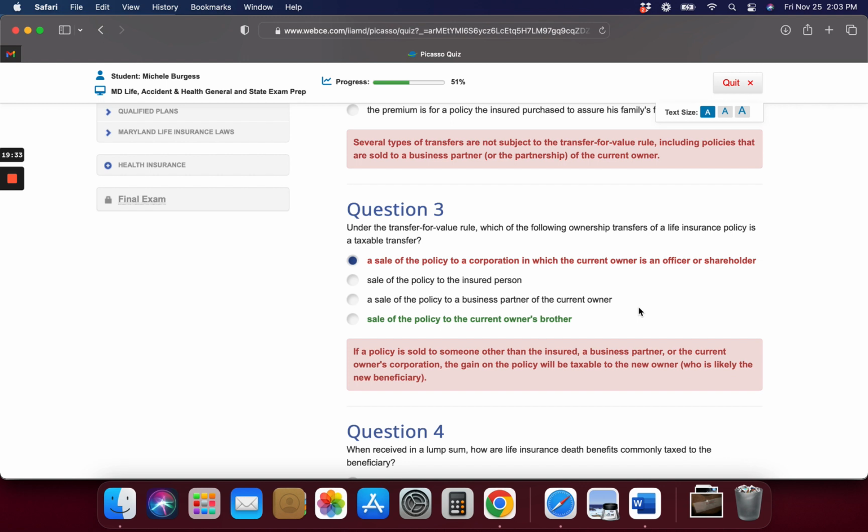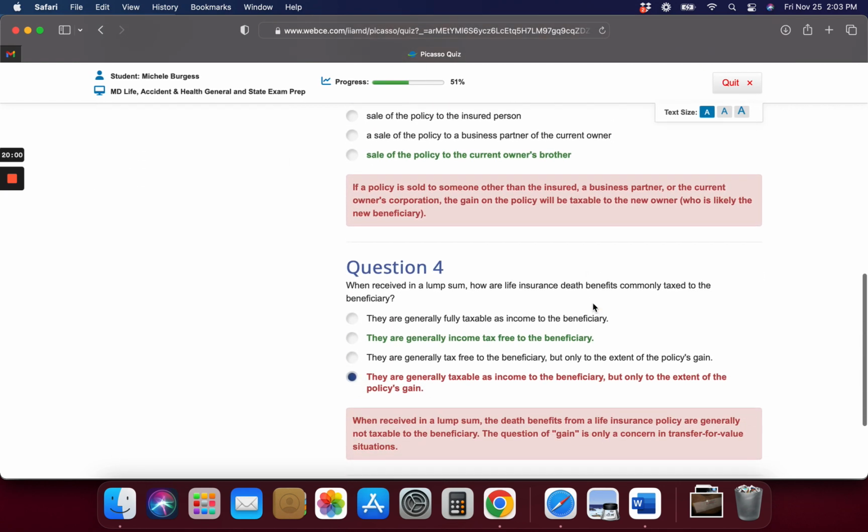Which of the following ownership transfers of a life insurance policy is a taxable transfer? Sale of the policy to a current owner's brother would be taxable. If it's sold to someone other than the insured, like a business partner or a current owner's corporation, the gain on the policy will be taxable to the new owner.